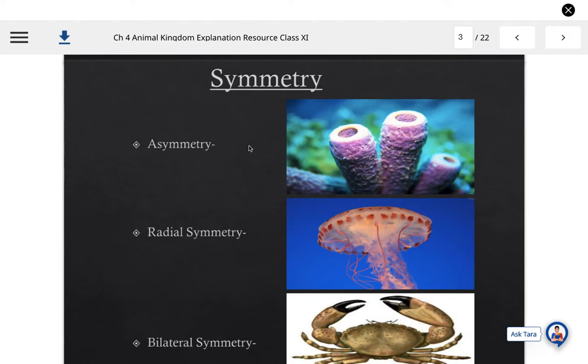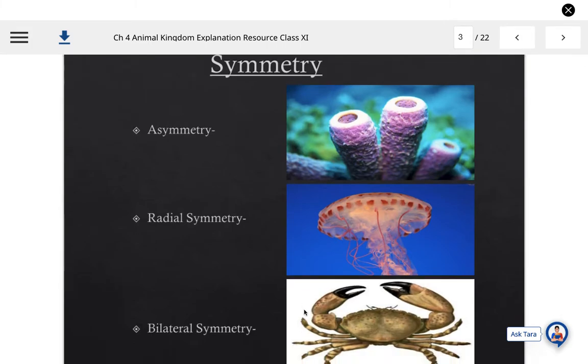Here you can see in this slide, on the basis of symmetry, poriferans come under asymmetrical animals, and that is shown here. The jellyfish or the coelenterates show radial symmetry. Crab shows bilateral symmetry. Scorpion, crabs, all these arthropods show bilateral symmetry.